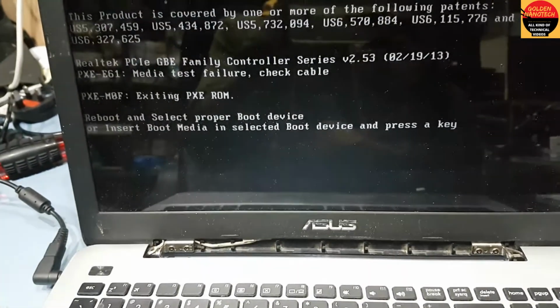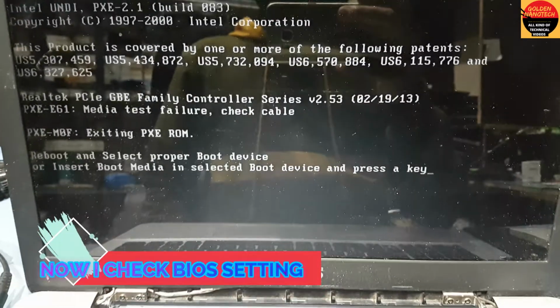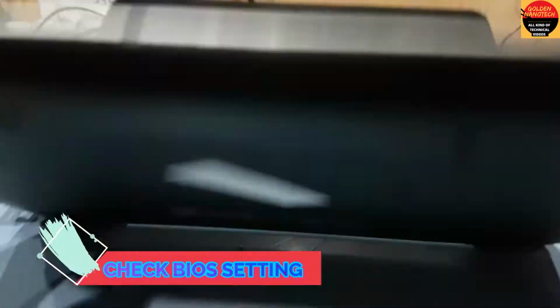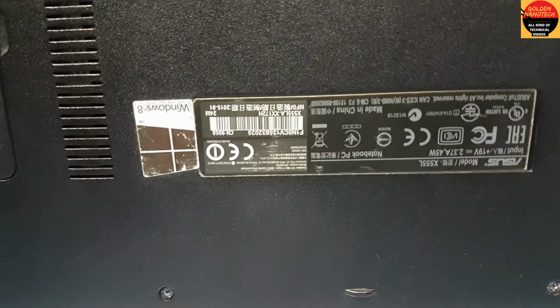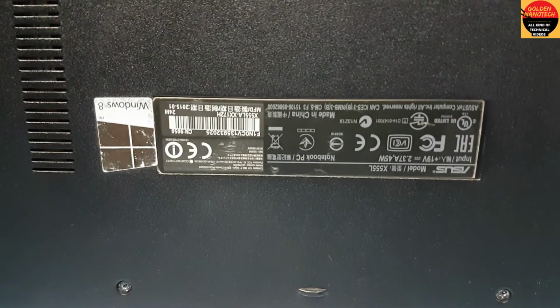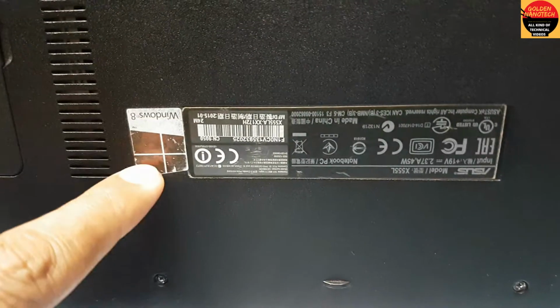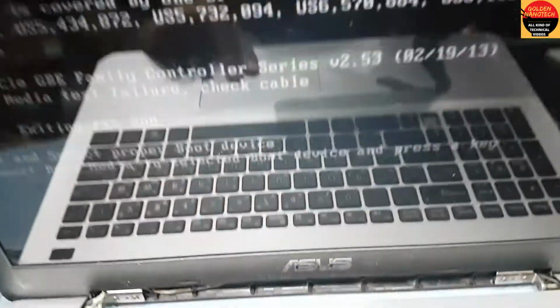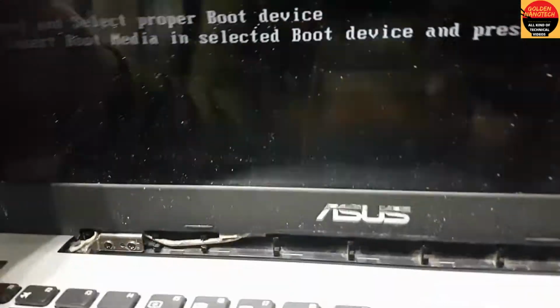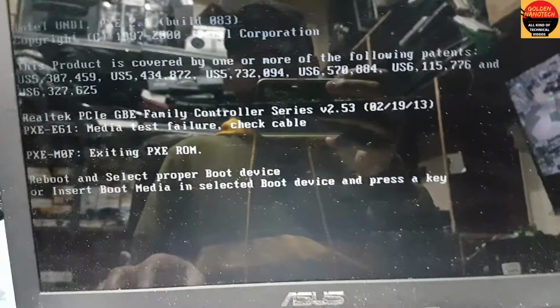Today I'll show you how to change the BIOS. This is an Asus X555L model laptop. You can see this laptop was Windows 8 original and this BIOS version is UEFI, and here you can see it's not booting the Windows.